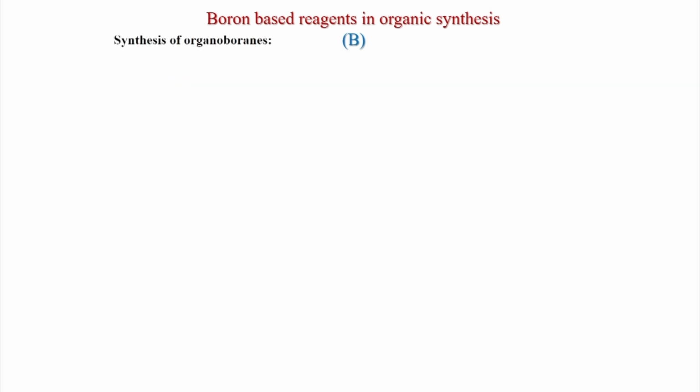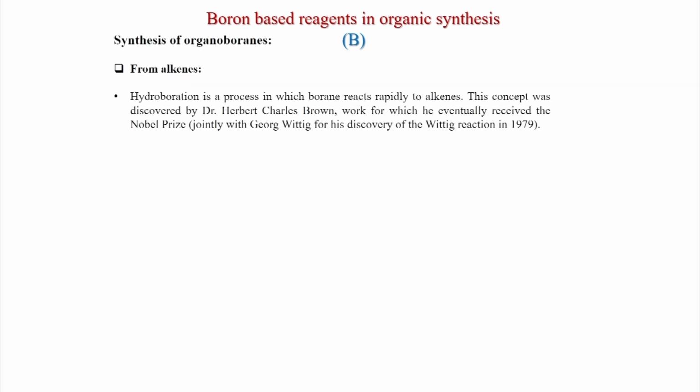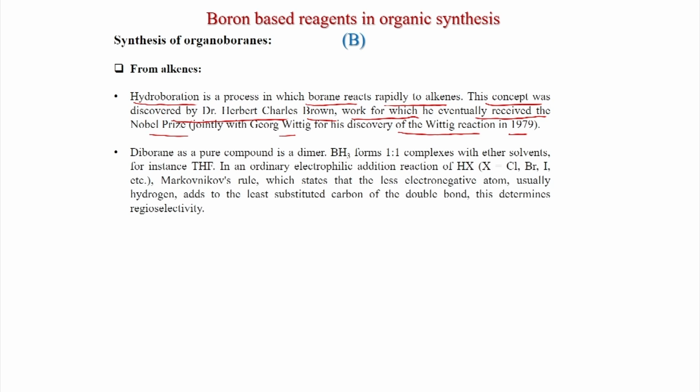So, first we will discuss synthesis of organoboranes from alkenes. This is the hydroboration process. Hydroboration is a process in which boron reacts rapidly with alkenes, and this concept was first discovered by Dr. Herbert Charles Brown, and for his work he eventually received the Nobel Prize jointly with Georg Wittig for his discovery of the Wittig reaction in 1979. So, this is a pioneering discovery, hydroboration, and they gave many other conversions of these hydroborated products, and that has been used in many natural product syntheses also.